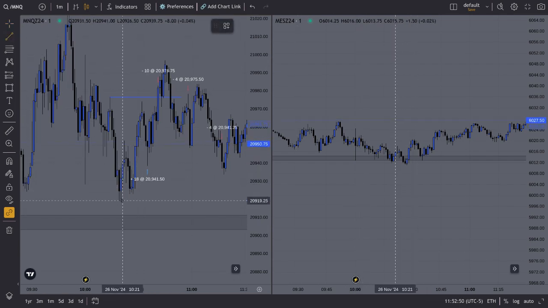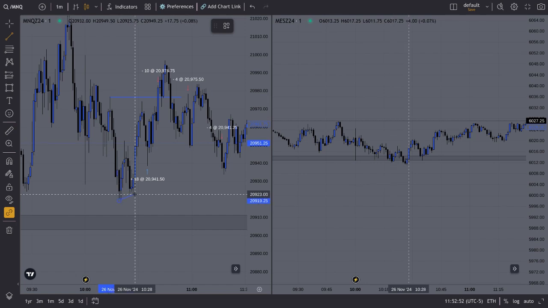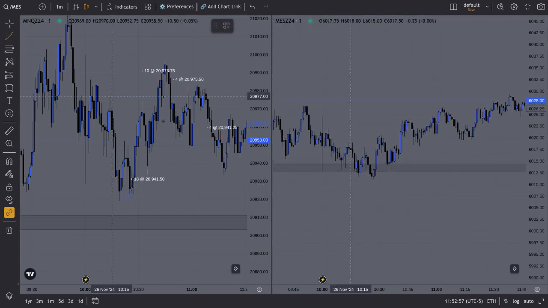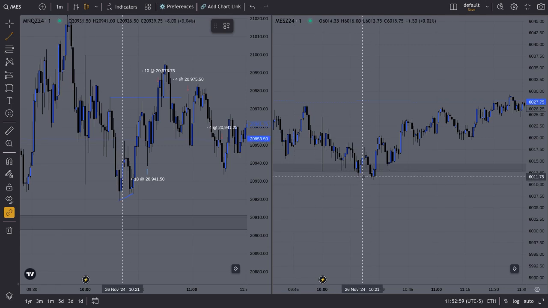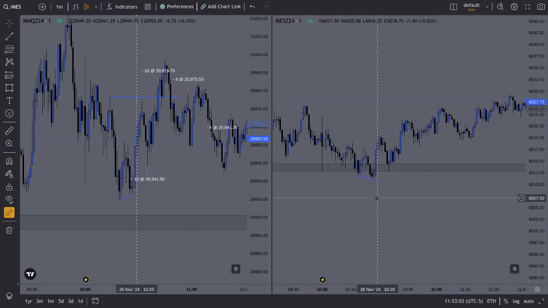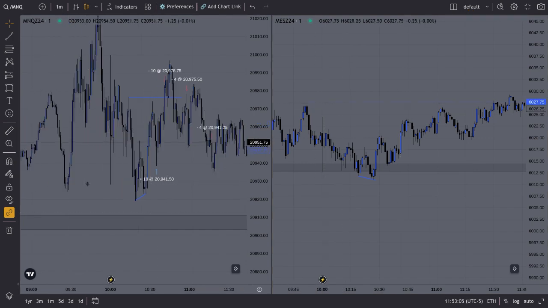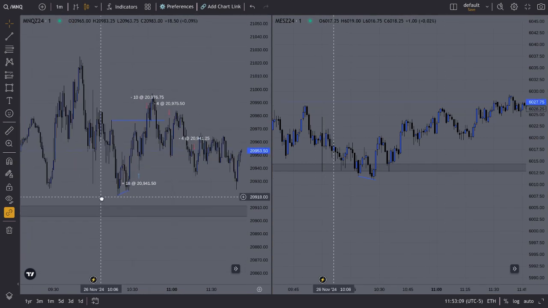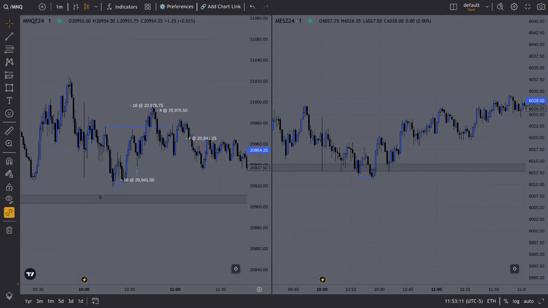If you look right here, NQ failed to make that lower low, but if you look on ES, ES made that lower low. So that's a 1-minute SMT. So we got an internal SMT, we got an SMT at the 15-minute fair value gap, and on the 1 minute you also have another SMT. So now I'm just looking for a market structure shift and a fair value gap, and that's what I got.